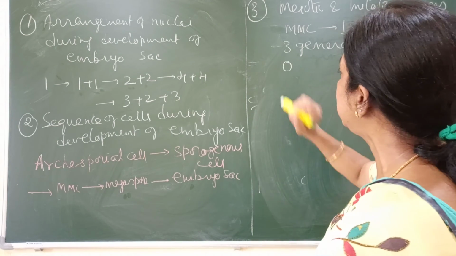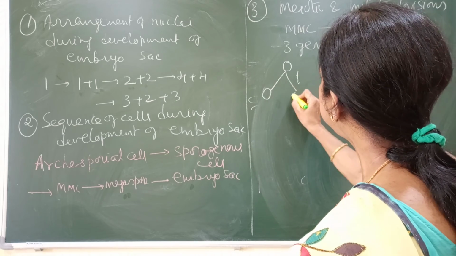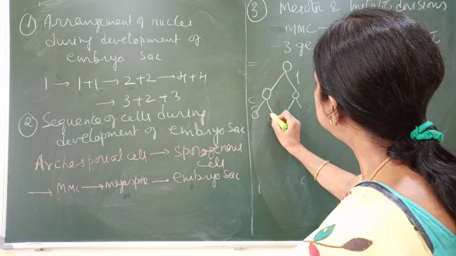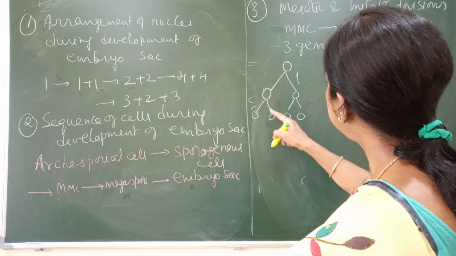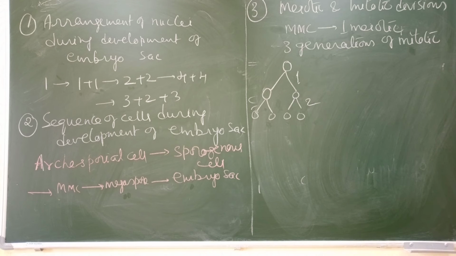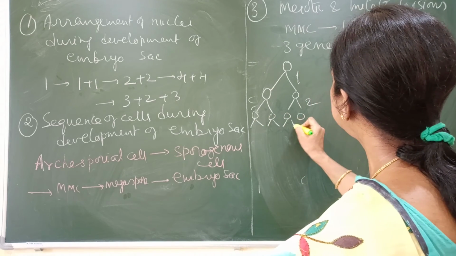Suppose this is one megaspore. It undergoes first division and forms 2 nuclei. These 2 nuclei simultaneously undergo division and form 4 nuclei. So here there are 2 mitotic divisions. And these will again undergo division.